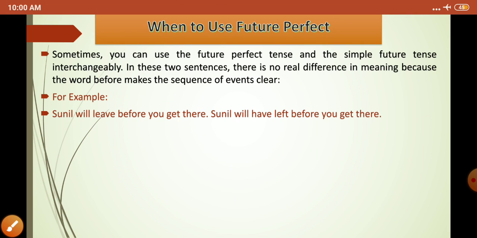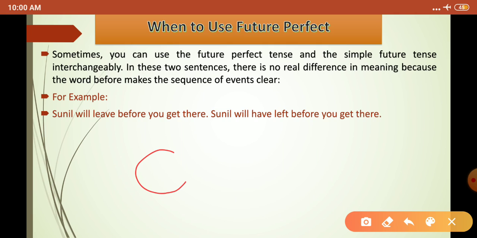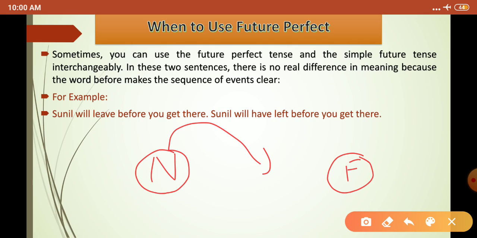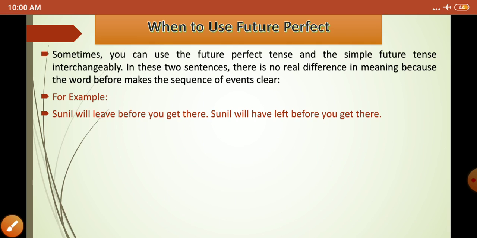So, "Sunil will have left before you get there" and "Sunil will leave before you get there." So what does that mean? That means Sunil is going to leave between now and some point before in the future, right? I hope you understand this.